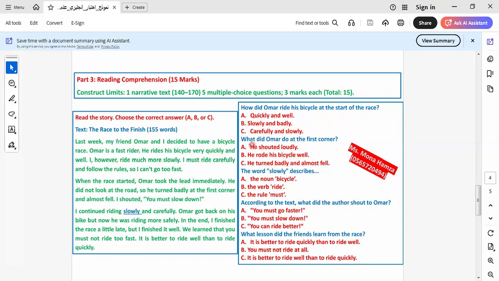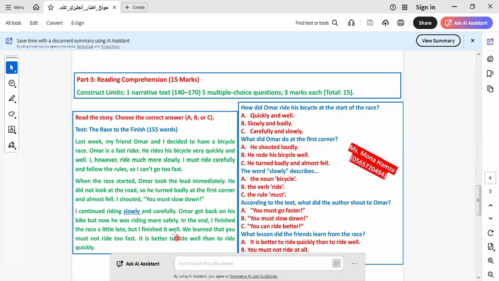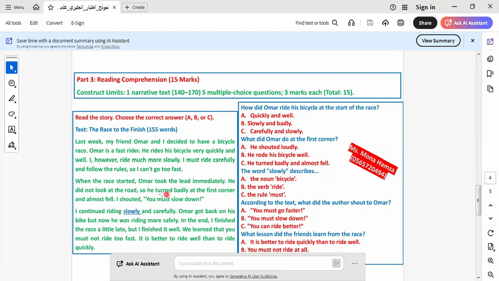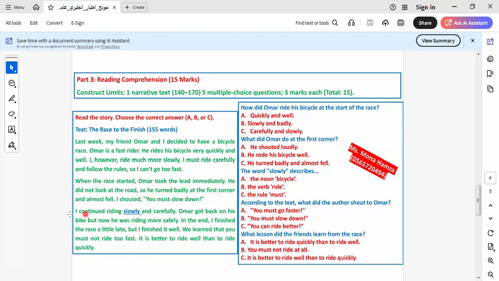The next question. What did Omar do at the first corner? As we know here during the text, in the first corner, what did he do? He turned it badly. He turned it badly and almost fell.